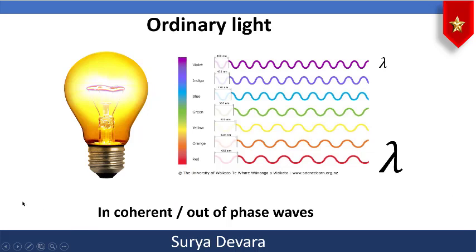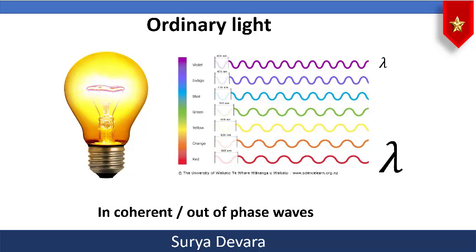Now first of all, we should understand what is meant by coherence, and I'll make that point clear. Now for example, you take up an incandescent bulb like this. Once you take the incandescent bulb, it produces light once when you allow the electricity to pass through it, and this particular light contains almost all the wavelengths in the visible range, that is almost from violet up to red.